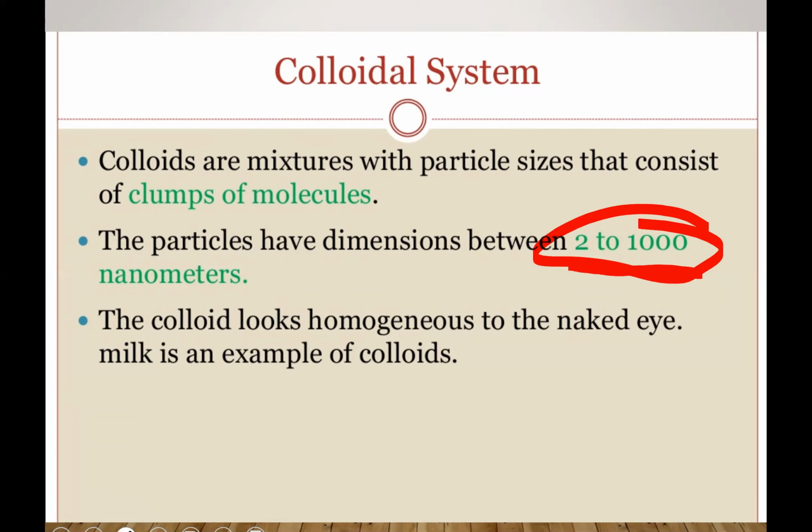They seem to be homogeneous, but actually they are heterogeneous. Like you can take the example of milk. When you see milk, you think milk is a homogeneous mixture, but it only seems to be homogeneous. It is heterogeneous. Several fat molecules and protein molecules are also dissolved inside milk.